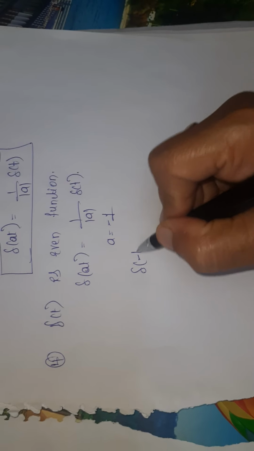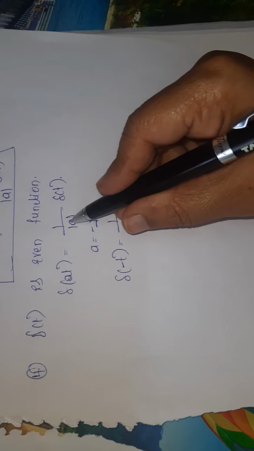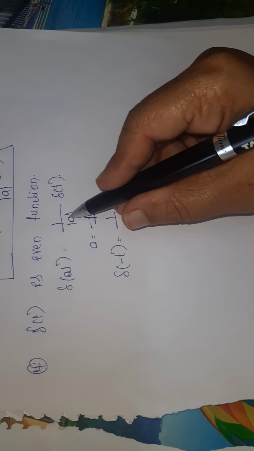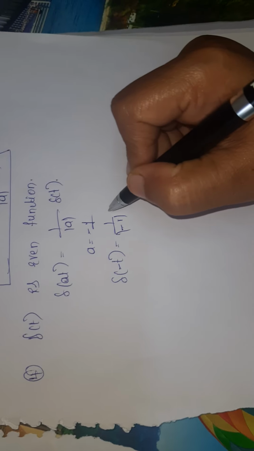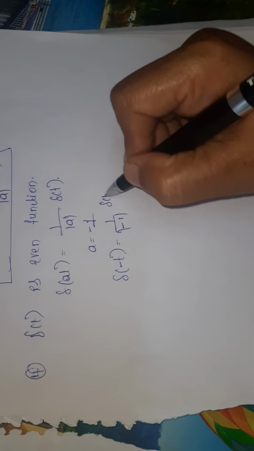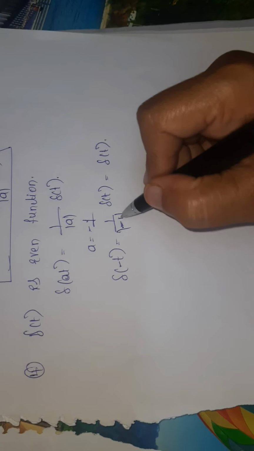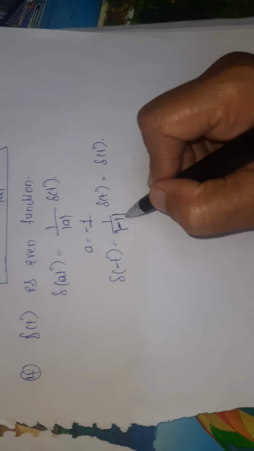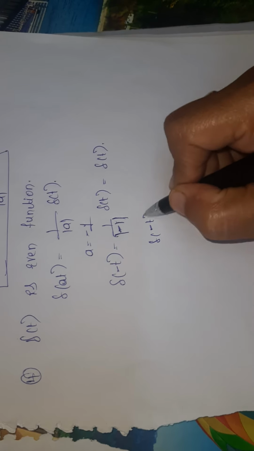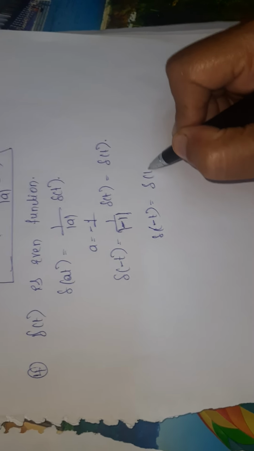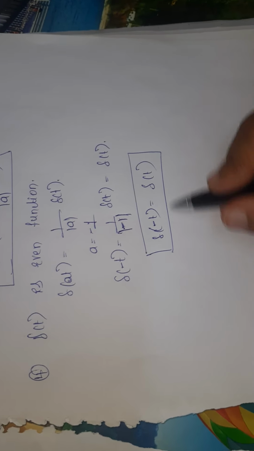So what is delta of minus t? It is 1 by modulus of a, and modulus of a means you consider only the positive value. This is minus 1 and it is a modulus, so it becomes positive. So delta of minus t is equal to delta of t. This is nothing but an even function.